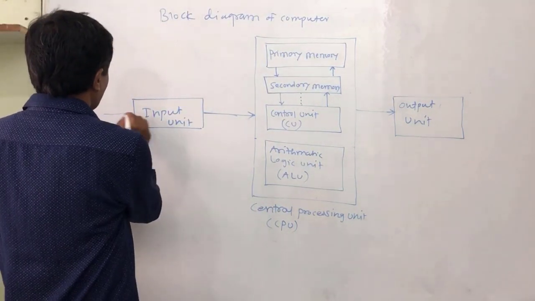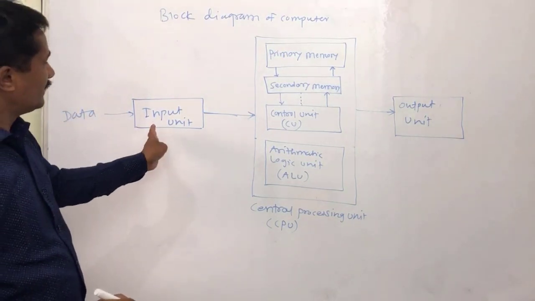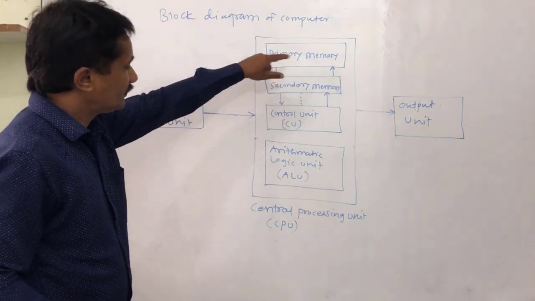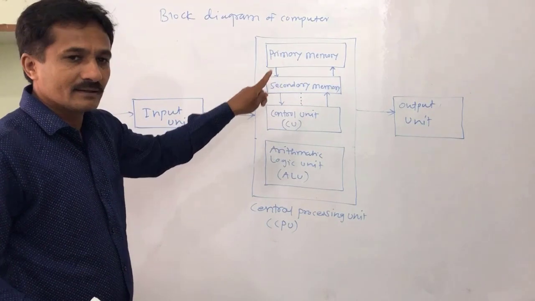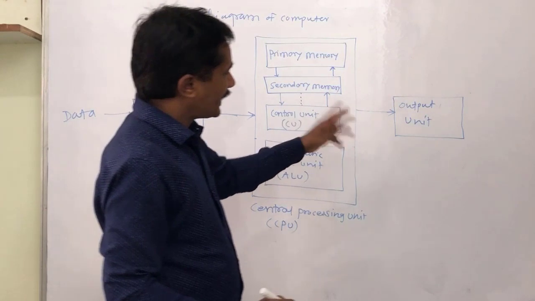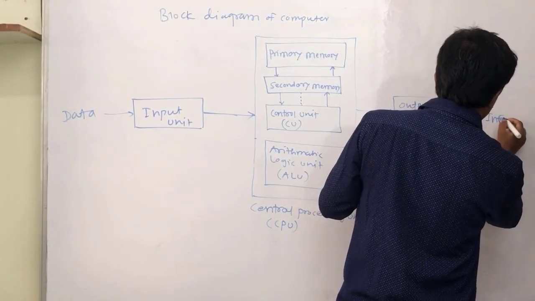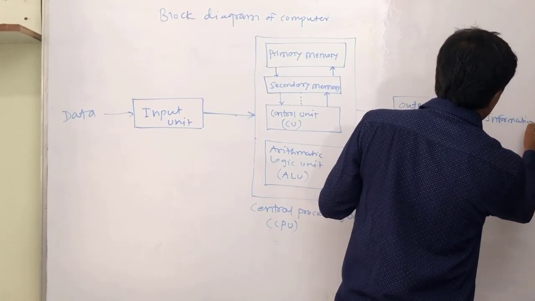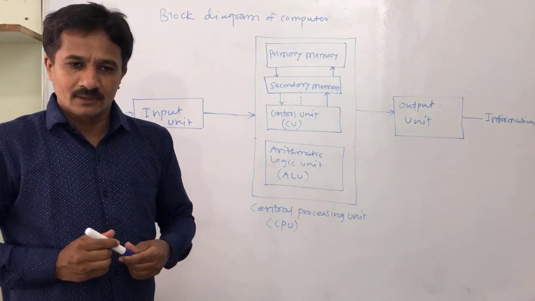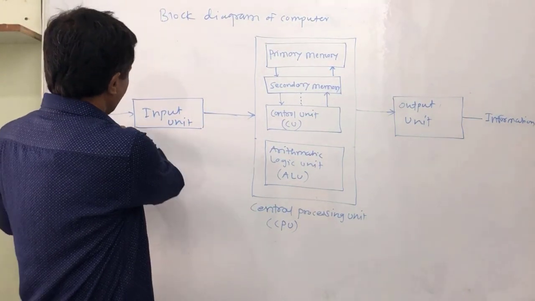You can give the data through the input unit to the CPU. The CPU processes your data, and then finally the information is displayed on the output unit. This is the flow of the data.